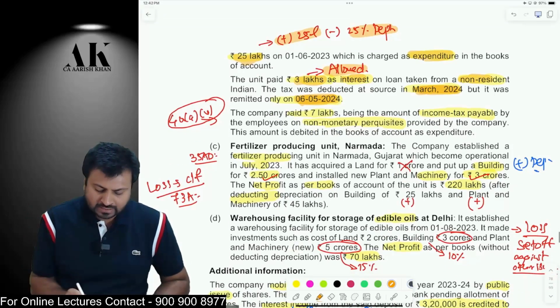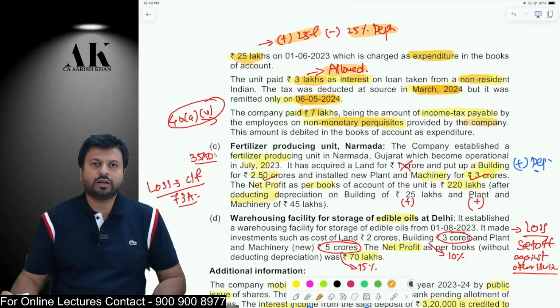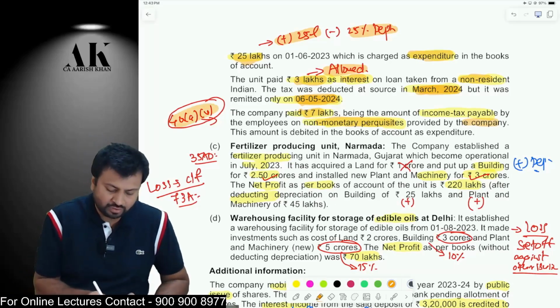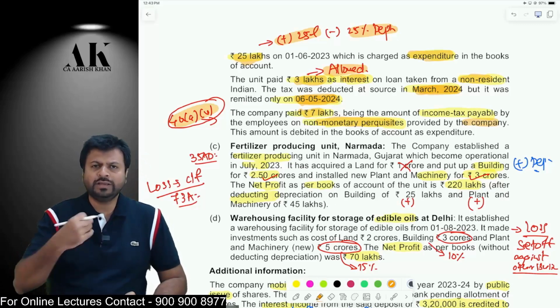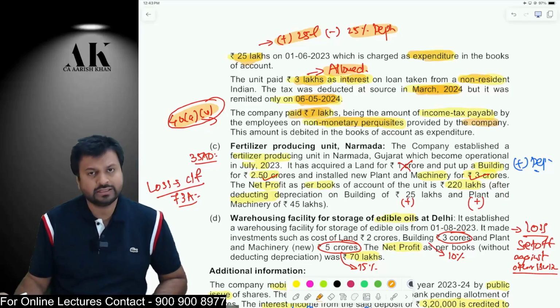Next one, the company paid rupees 7 lakh as tax on non-monetary perquisites of the employee. Do you remember that? If an employer pays the tax on non-monetary perquisites of the employee, then that tax is disallowed under the income tax law under section 40 clause 5. So I'm an employer, you're an employee, I am paying your tax on non-monetary perquisite, it is disallowed. Therefore, this 7 lakh will be disallowed under the income tax law.